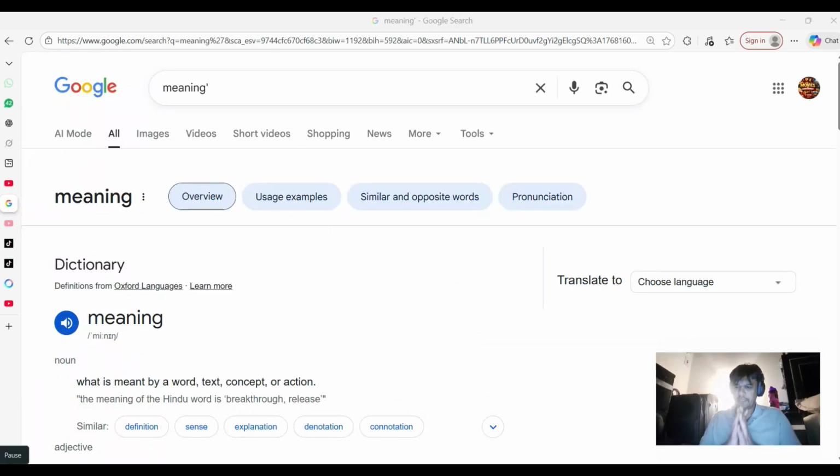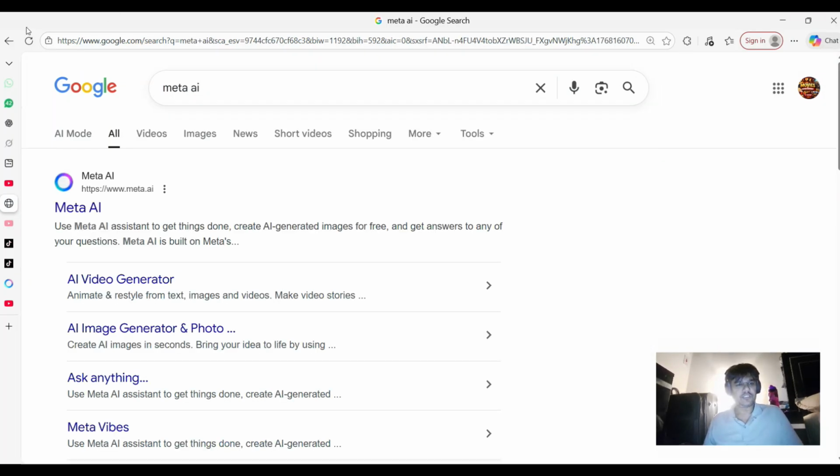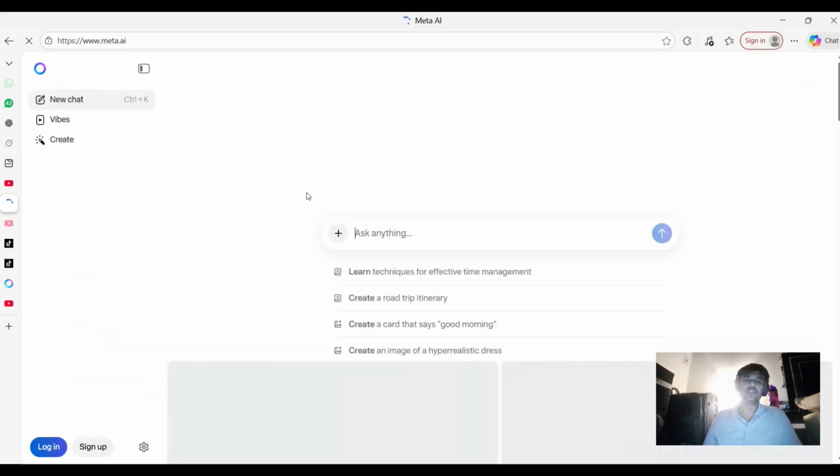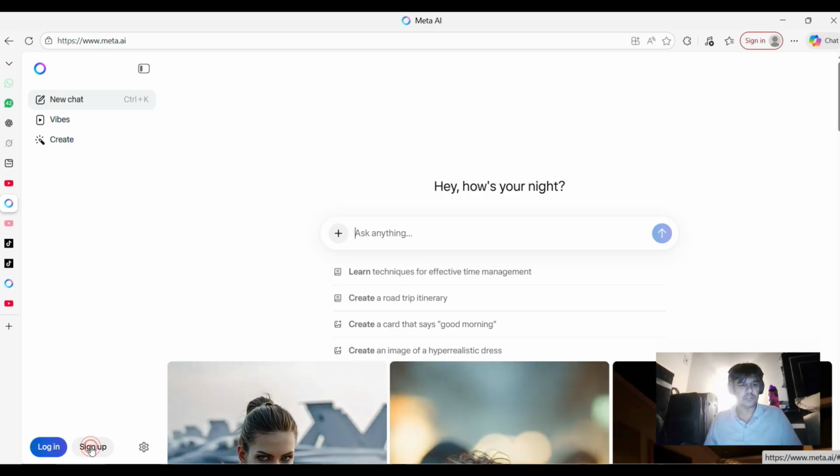So guys, now we come to the most important point, how we will use this prompt in Meta AI. For this, you will open Google and write Meta AI. Okay, the first one, you will click on Meta AI, and here you will use your Gmail or whatever account you have to log in.